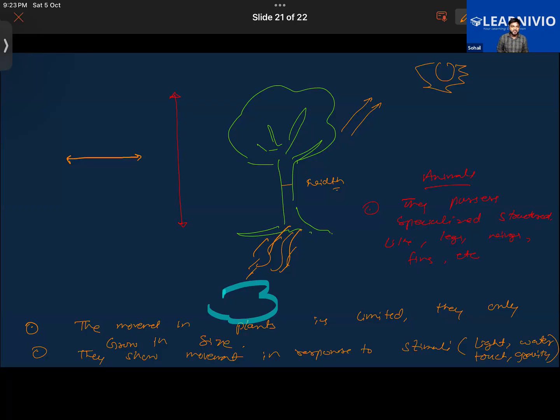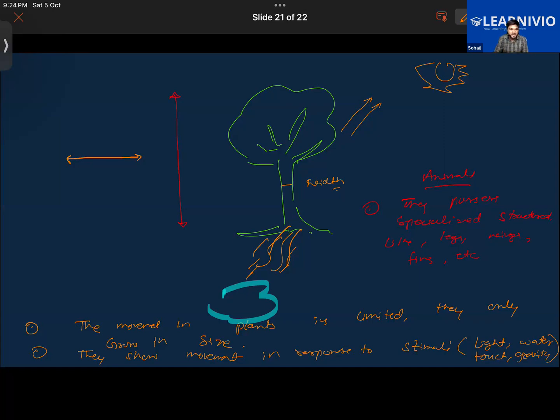Further, we have voluntary control on certain body parts, like we can choose to do movement whenever we wish. But can the plants do so? Even if they are increasing in height, can they control it? Can they abruptly increase their height too much, or become shorter sometime? No. In the case of animals, they have voluntary control. They can control their movement whenever they wish, and move in any particular direction they wish.